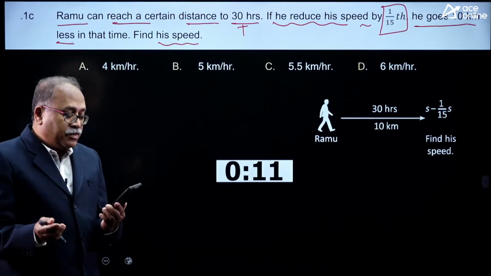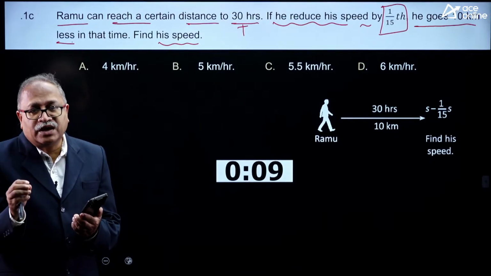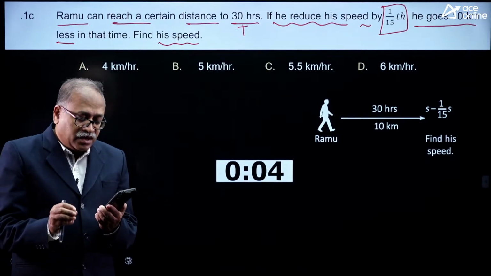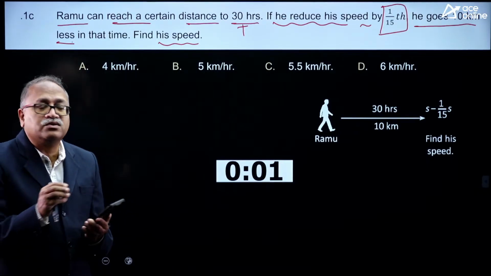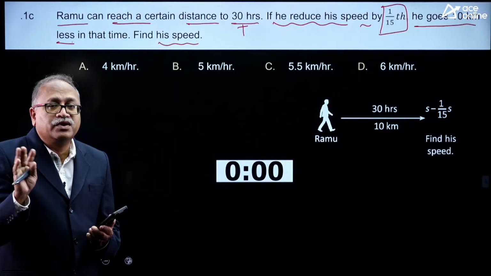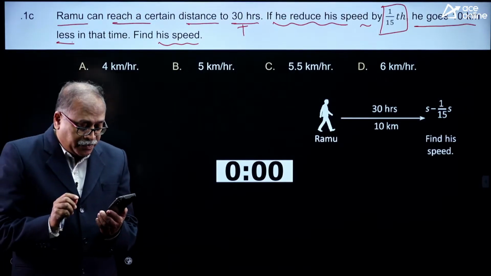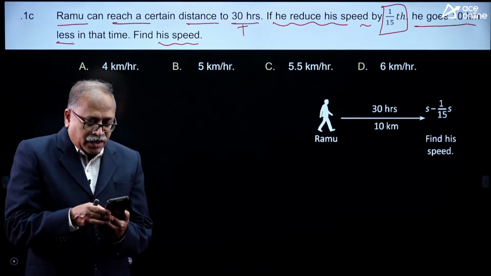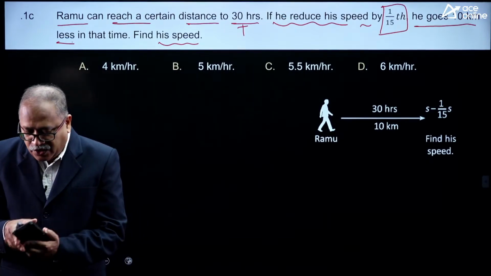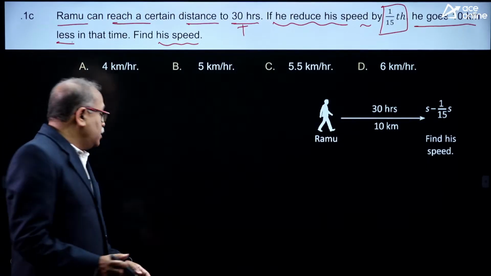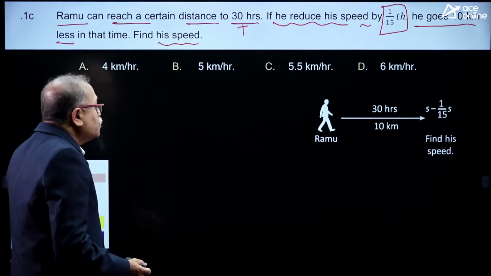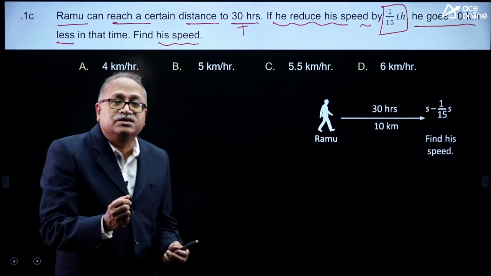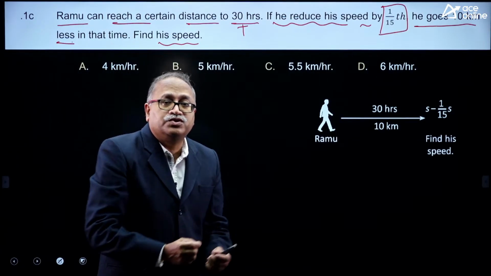Okay. Come on, my dear friends, all the questions I discuss are very valuable questions directly related to the examination. In the RRB and SSC, you get questions like this. The question will not be lengthy like bank questions. Anyone? Time is up. Now, if you practice more and more questions like this, the chances are higher that the question which comes in the examination will come under your known zone.